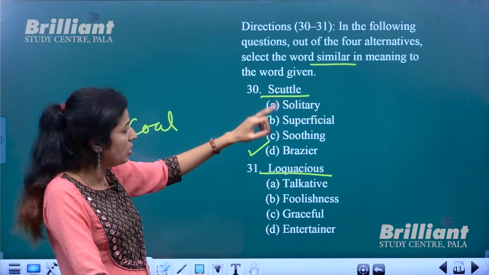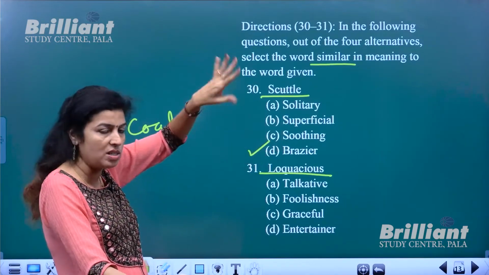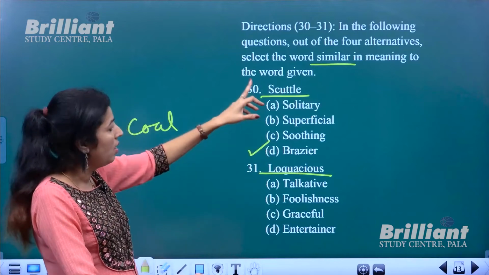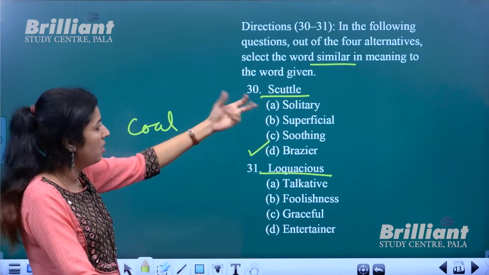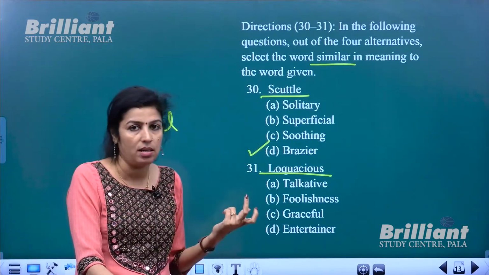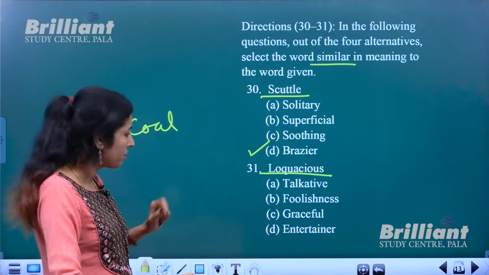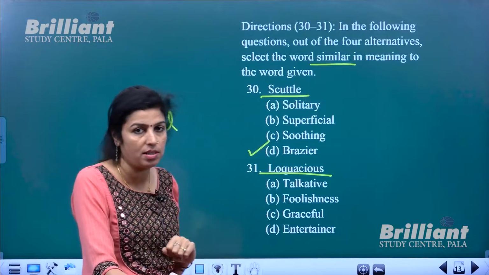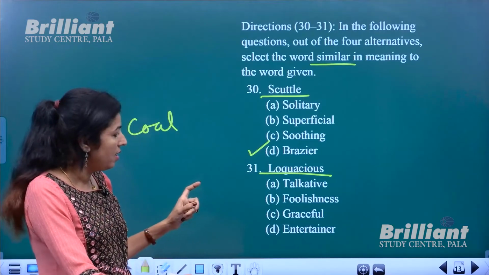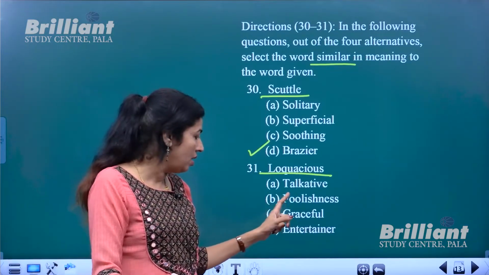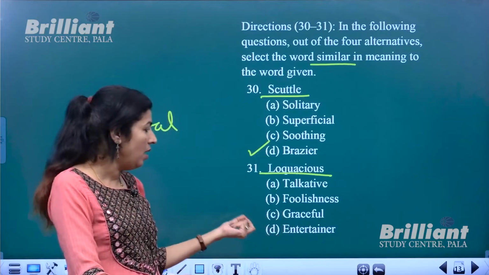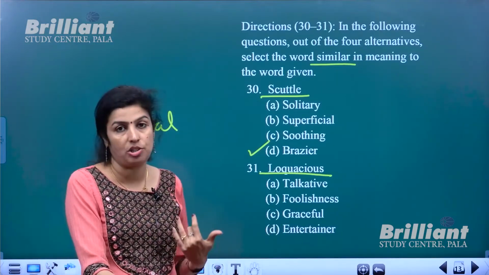Not solitary, superficial. Superficial means on the surface of something, soothing. But brazier means that vessel or container inside which you store coal. Okay. Next, loquacious. Loquacious is not foolishness or graceful or entertainer, but the one who talks too much.